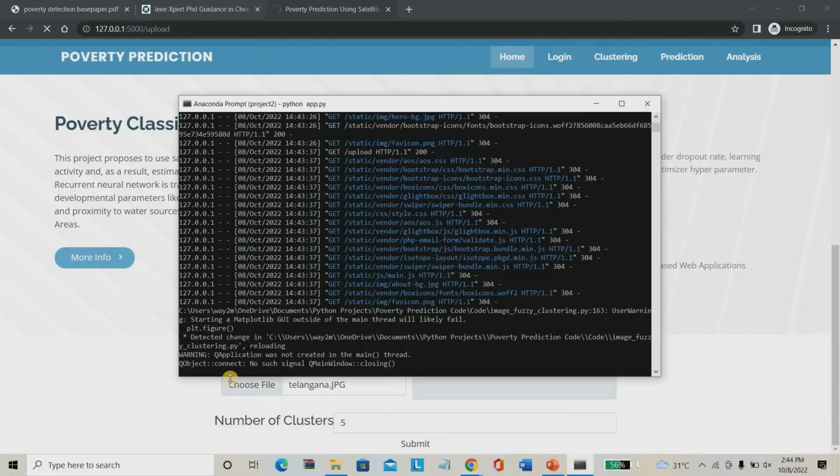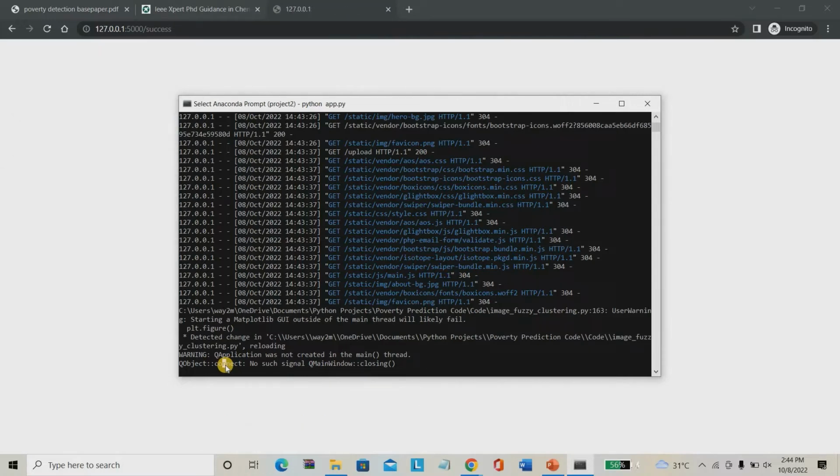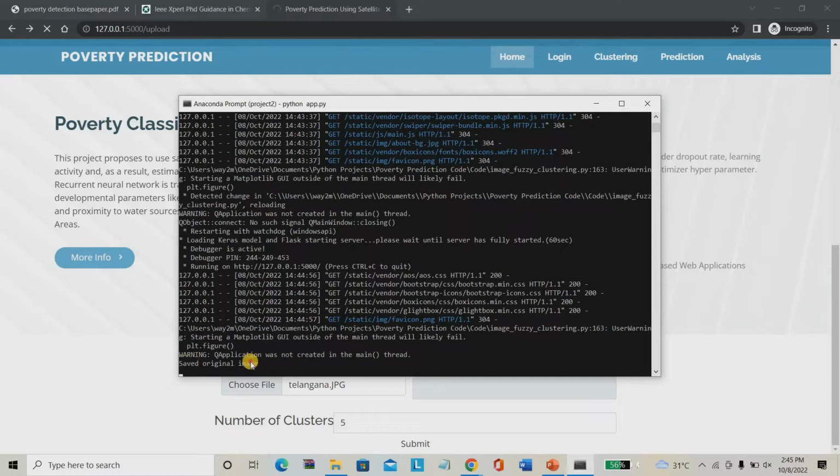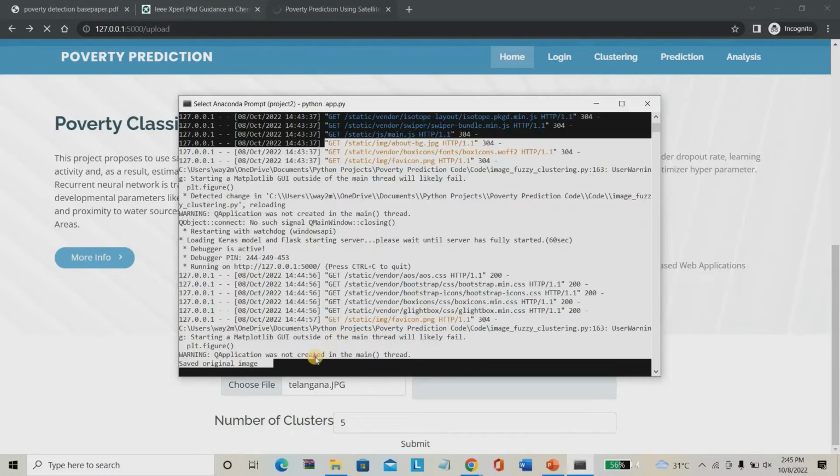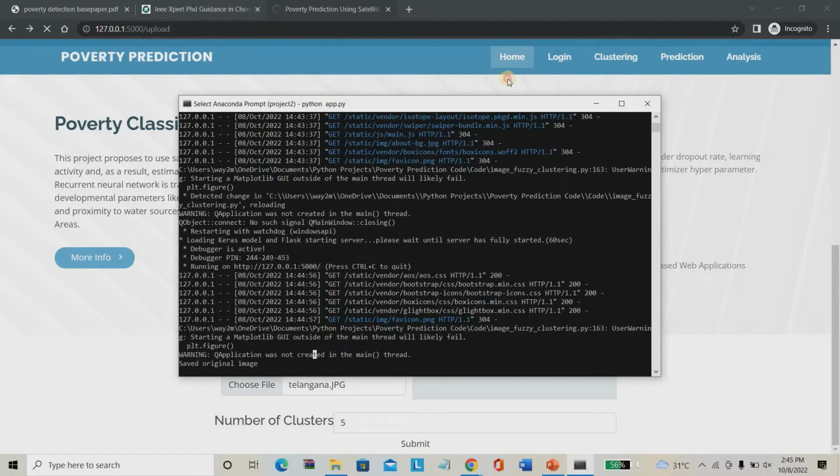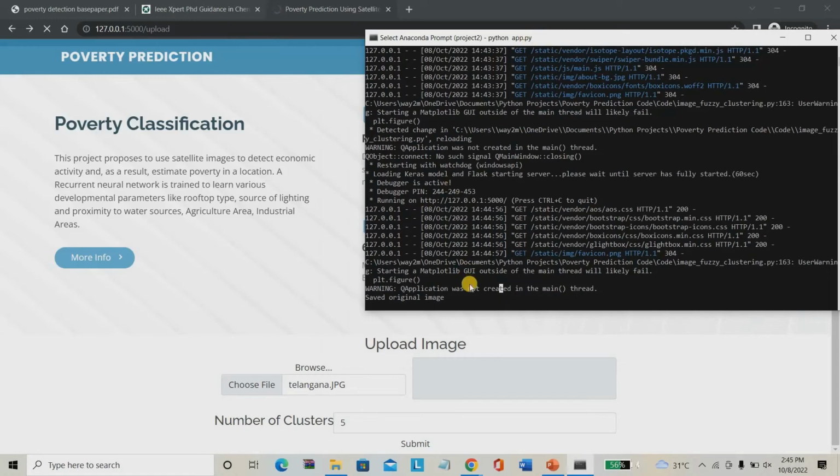So you have to check the web application. The web application will reload the content. After reloading, it will generate the results. So wait for the web application to generate my results. See that it's saved as the original image. While it's running, it will split that image into 5 different clusters based on the image properties. So we have to wait for the clustering to complete.